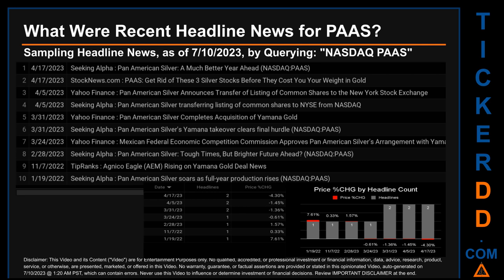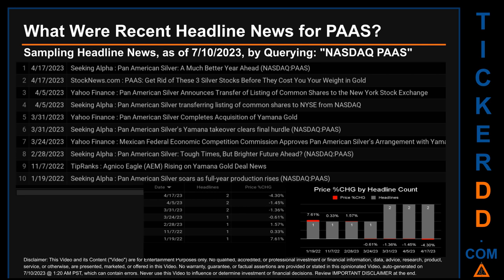On Wednesday, April 5, 2023, first, Yahoo Finance published the headline that read, "Pan American Silver announces transfer of listing of common shares to the New York Stock Exchange." Second, Seeking Alpha published the headline that read, "Pan American Silver transferring listing of common shares to NYSE from NASDAQ."